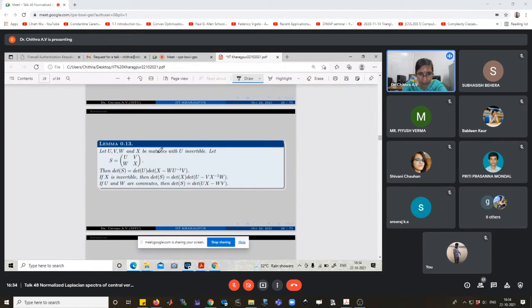Here, given four matrices, if U is invertible and S is the block matrix [U, V; W, X], then determinant S equals determinant U times determinant (X minus W U inverse V). If X is invertible, then determinant S equals determinant X times determinant (U minus V X inverse W). Whenever U and W commute, then determinant S equals determinant (UX minus WV).